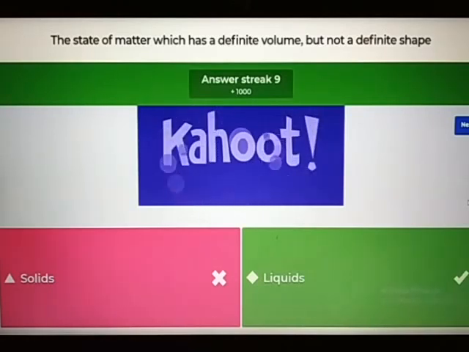Whereas in solids, the intermolecular force of attraction is the maximum, and the intermolecular space between the molecules is very less, and thus the molecules are very tightly packed, giving a definite shape and volume to solids. So here the answer is liquid.